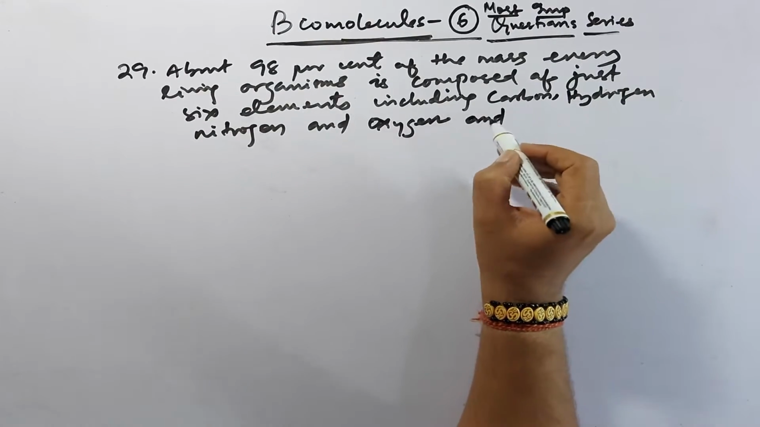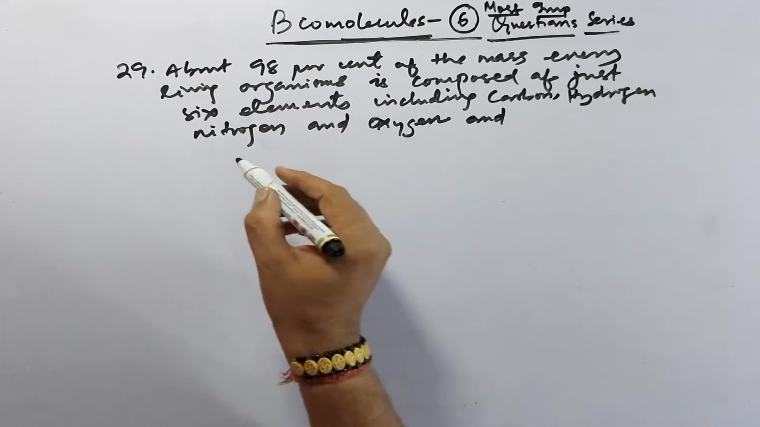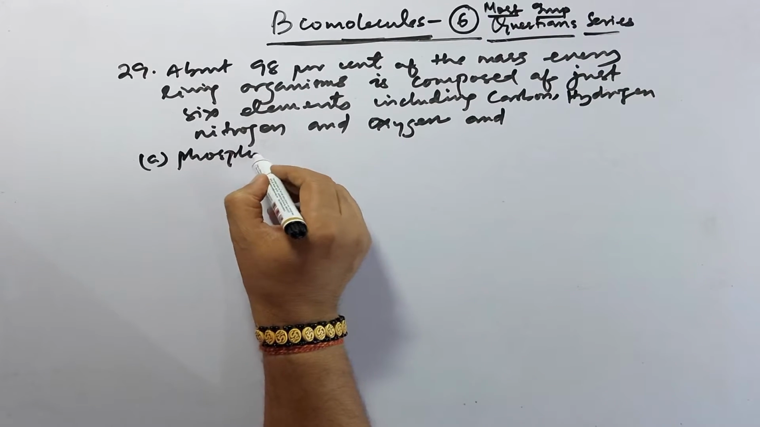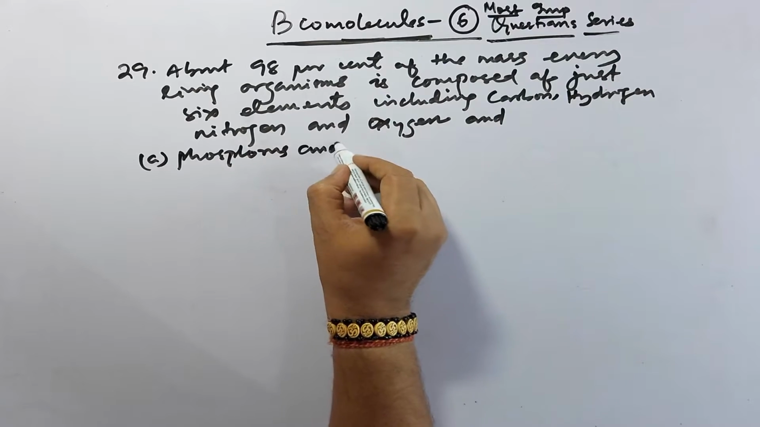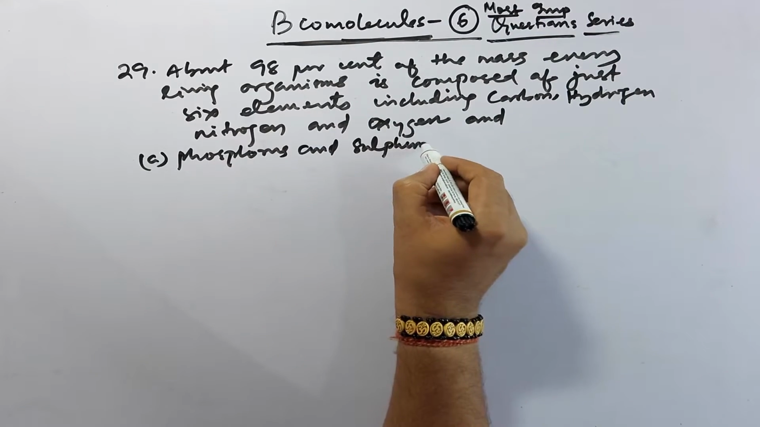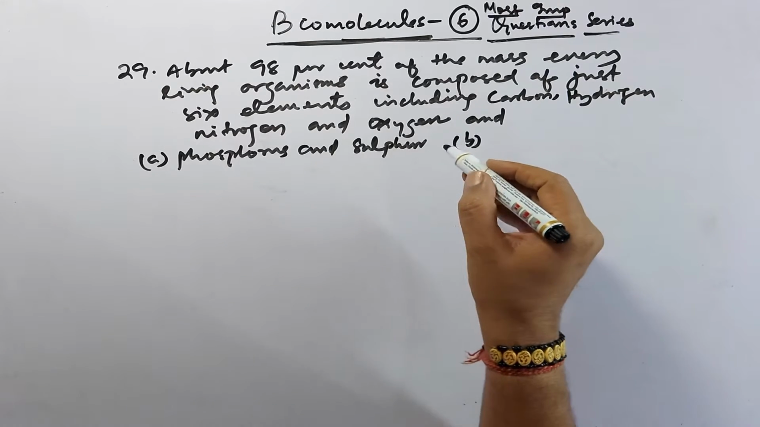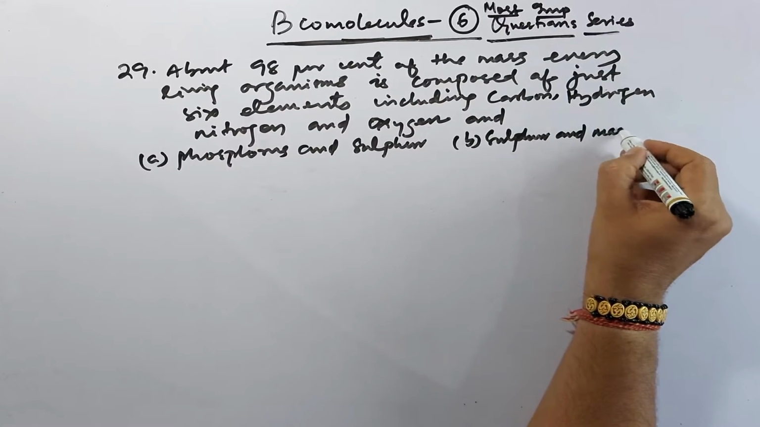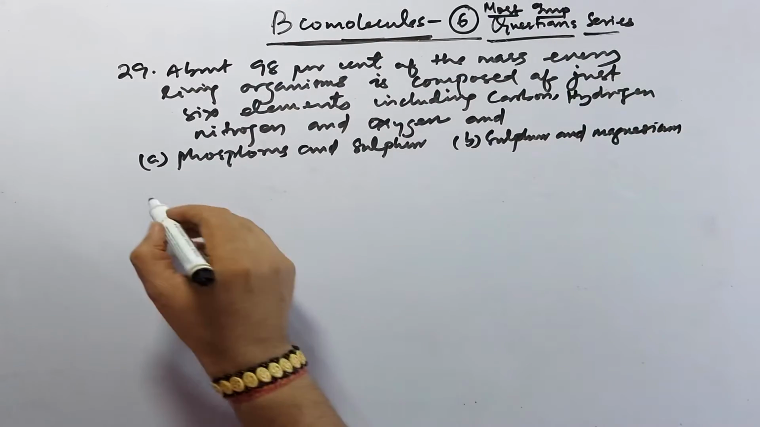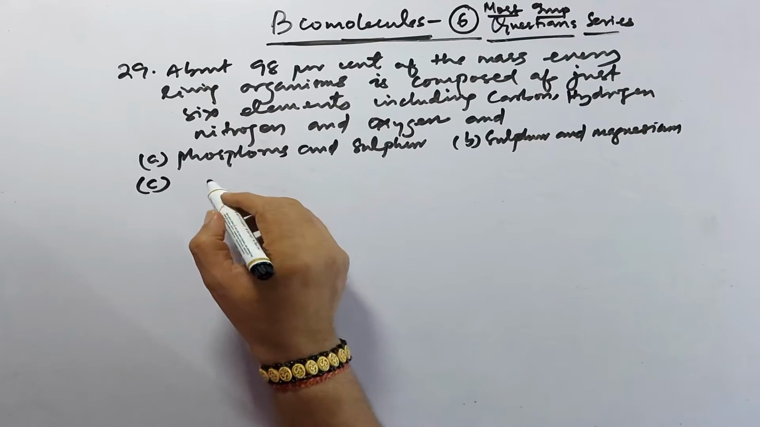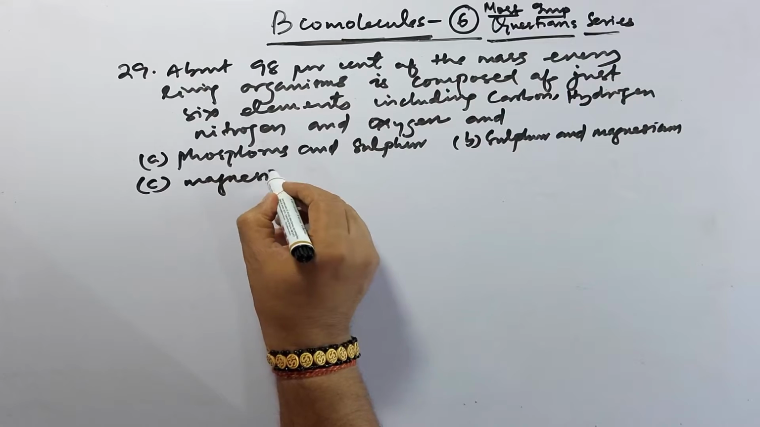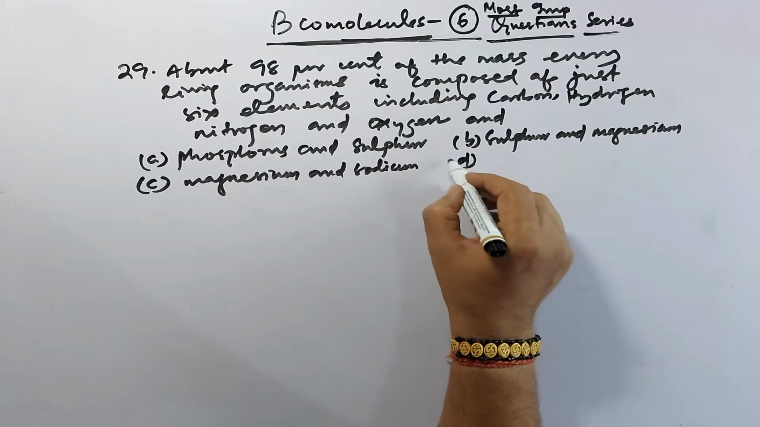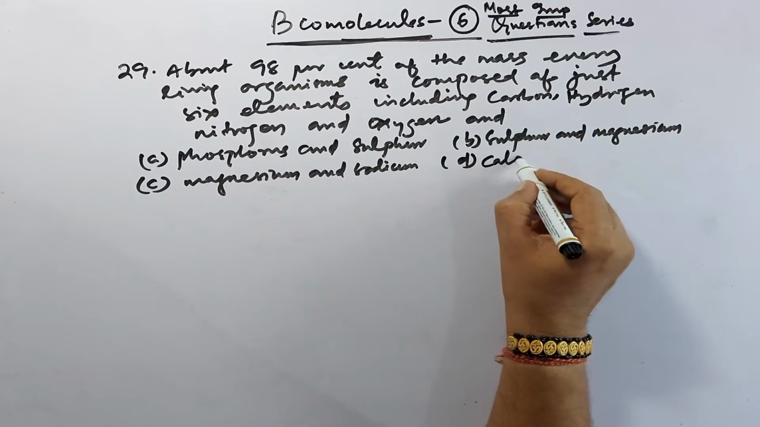And what are the other two? So the options are: first option, phosphorus and sulfur; B option, sulfur and magnesium; then C option, magnesium and sodium; and D option is calcium and phosphorus.